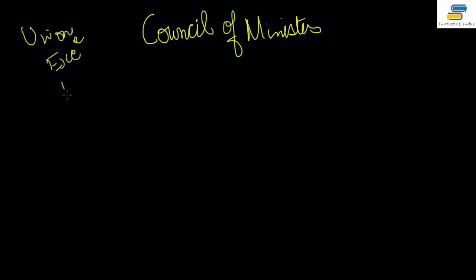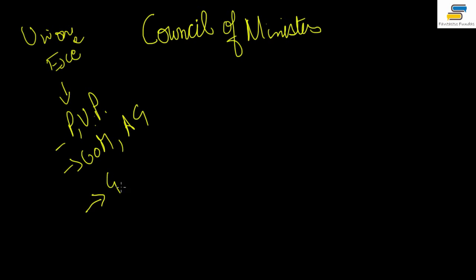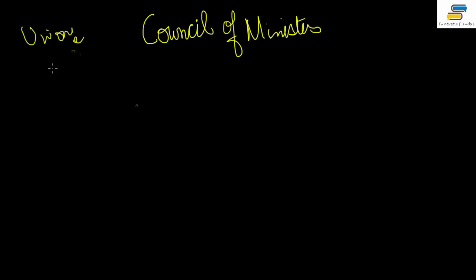So in this lecture we are going to study the Council of Ministers. We are actually studying the Union Executive, and the Union Executive has 5 parts, okay? A few of which we have done. There is President and Vice President, we are done with this. Now we are doing Council of Ministers. We'll also do Attorney General of India, and then we'll also do the Comptroller and Auditor General of India. Let me just write it again: Comptroller and Auditor General of India. So now we'll begin this lecture with the Council of Ministers.